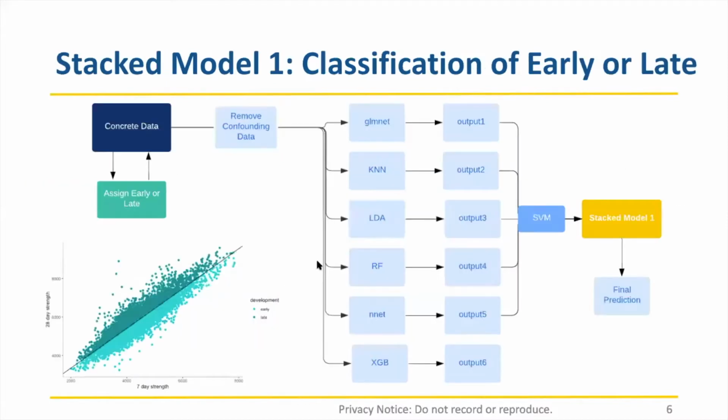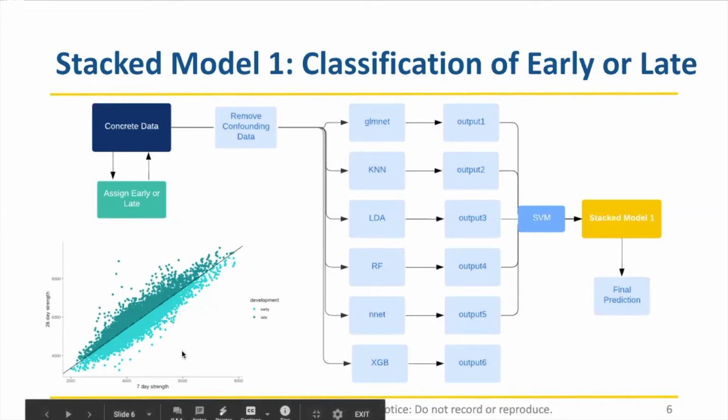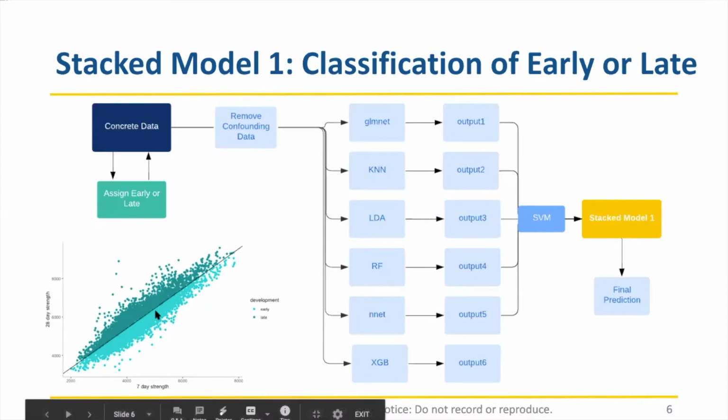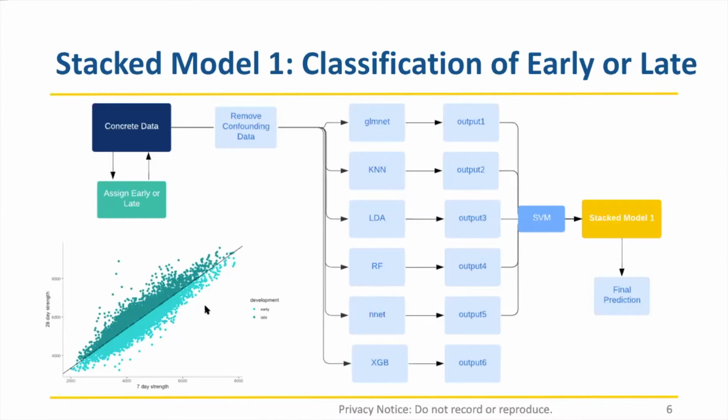more detail. So before talking about the first stacking model, I would like to introduce the concept of early and late concrete. The early and late concrete is defined based on the relationship between its 7-day strength and the 28-day strength. We first build a simple linear regression using 7-day strength as x and 28-day strength as y. The least square regression line splits the 2D plane into two portions. We define the data points above the regression line as late and those below as early.